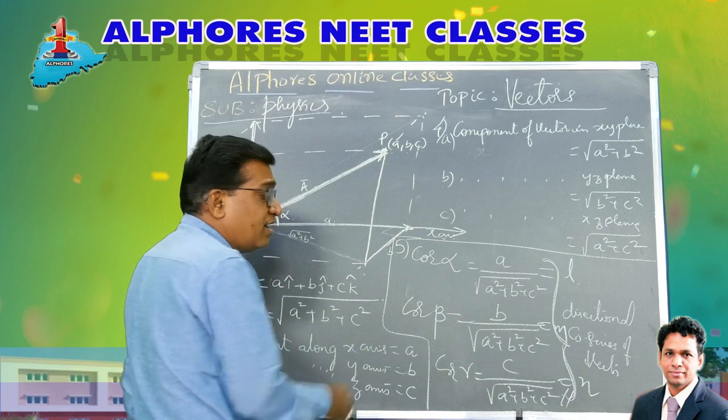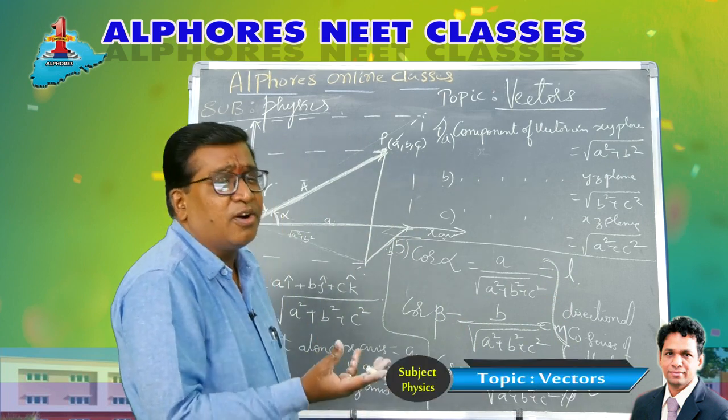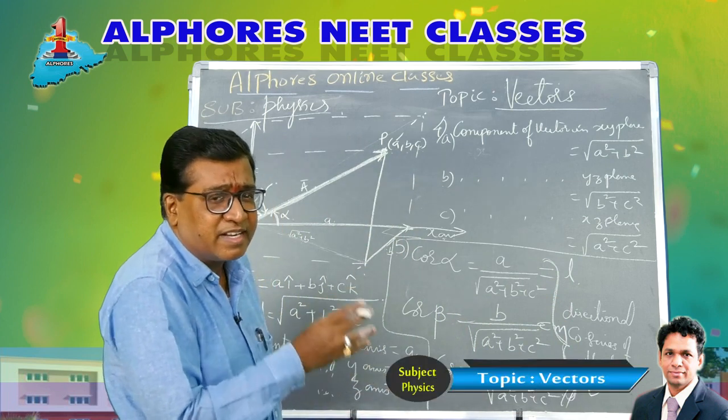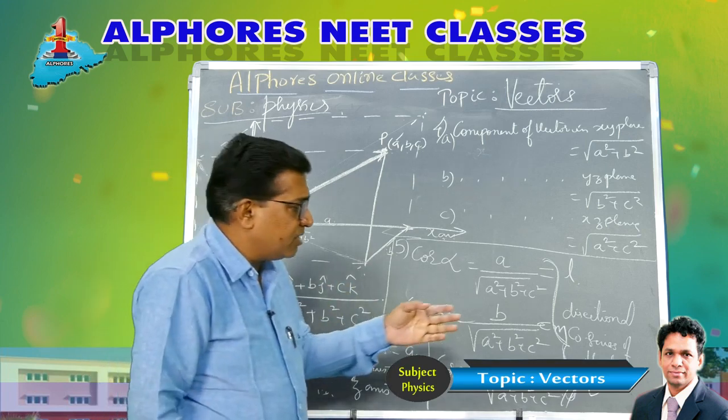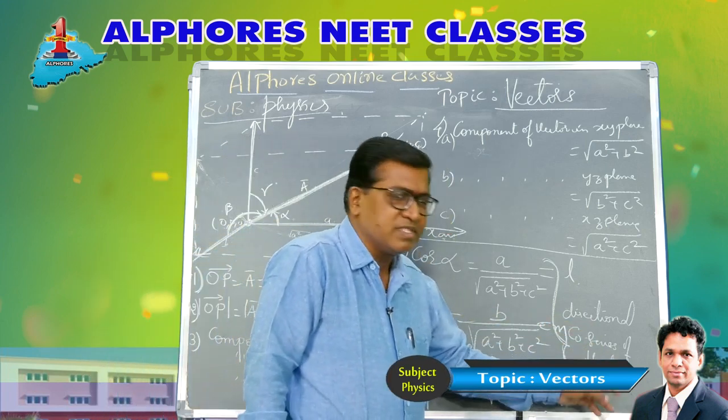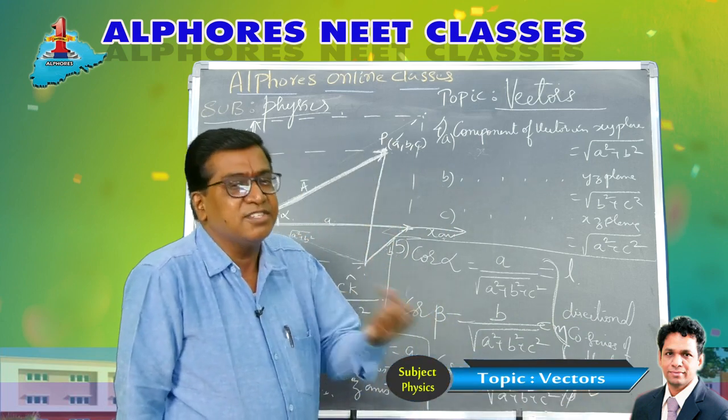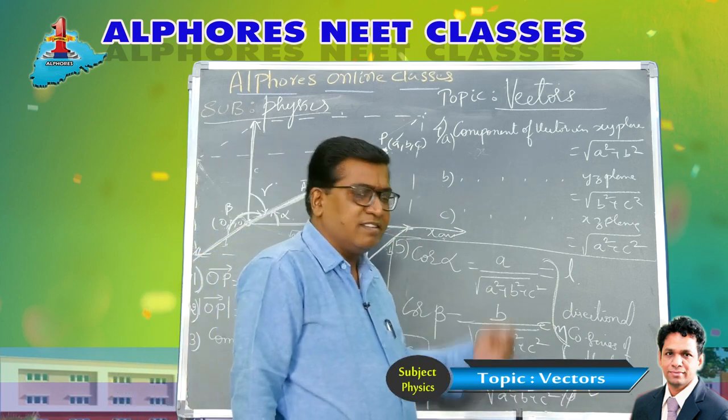They are called the cosines of the angles made by the vector with the three mutually perpendicular axes. Hence you term them as directional cosines. They give the direction of the vector, right? So they are direction cosines.